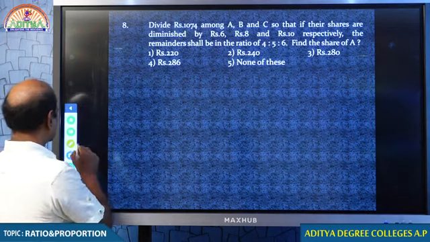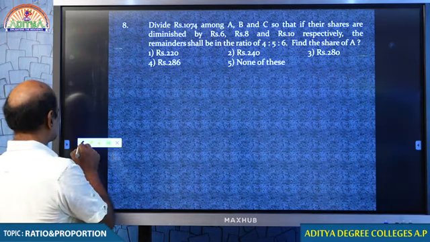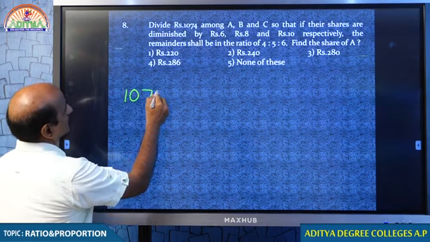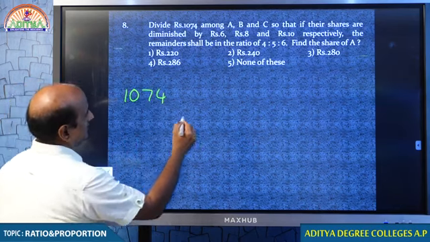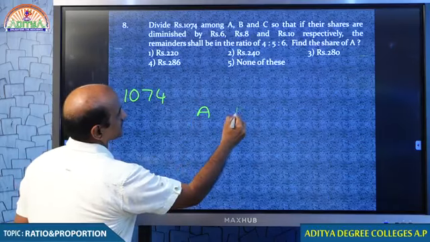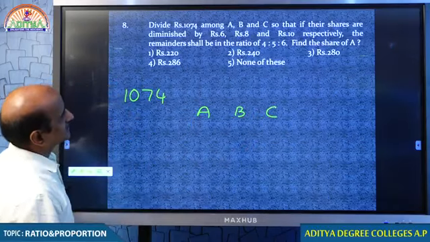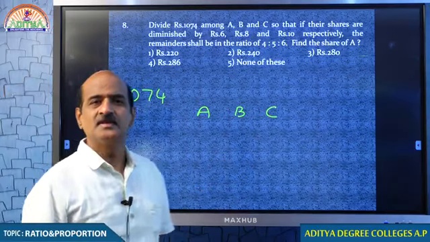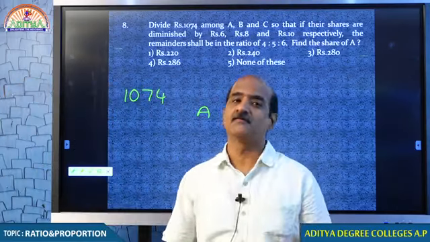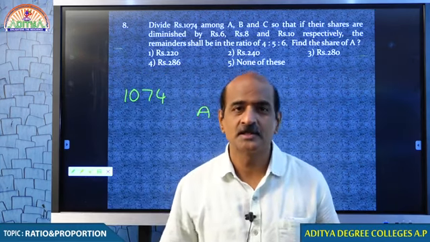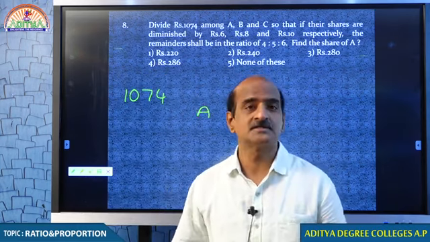1074 rupees is divided among A, B, C. If we have to divide, we should know the ratio, but the ratio is not given straight away. Some conditions are given.